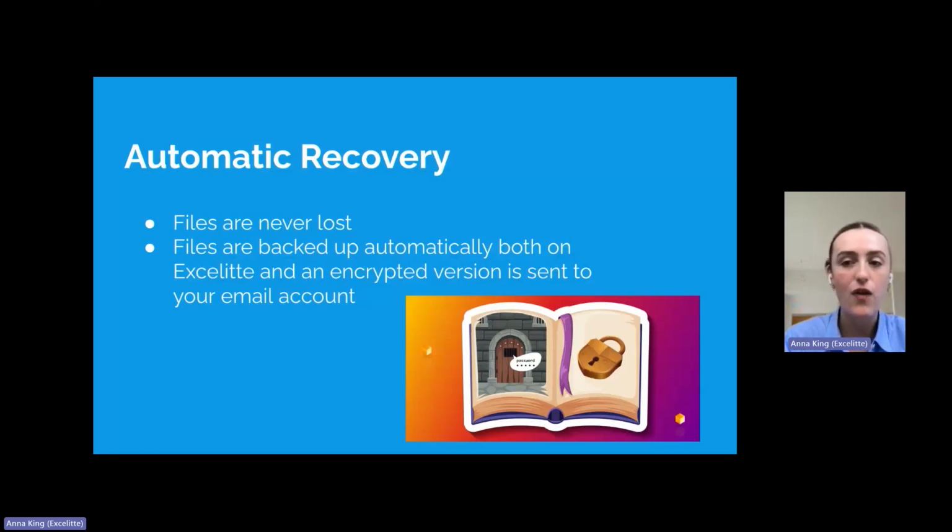Firstly, they can't see the content of the files because it is encrypted. And secondly, your files are automatically backed up so you can access them still. Essentially, that criminal has nothing. You can log into Excelitte somewhere else and you have all those files they're claiming to have. It's like your files are a book that anytime they try to steal it, they find it's in gibberish and no one can translate it, whereas you have access to your own copy, safe and secure.